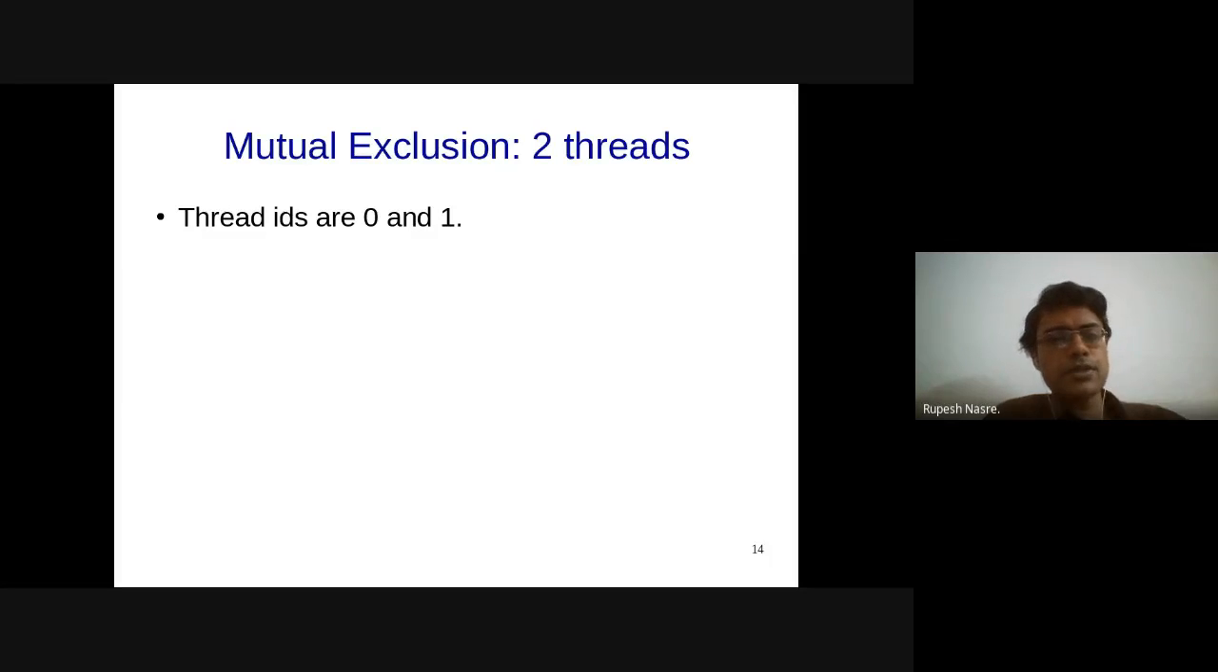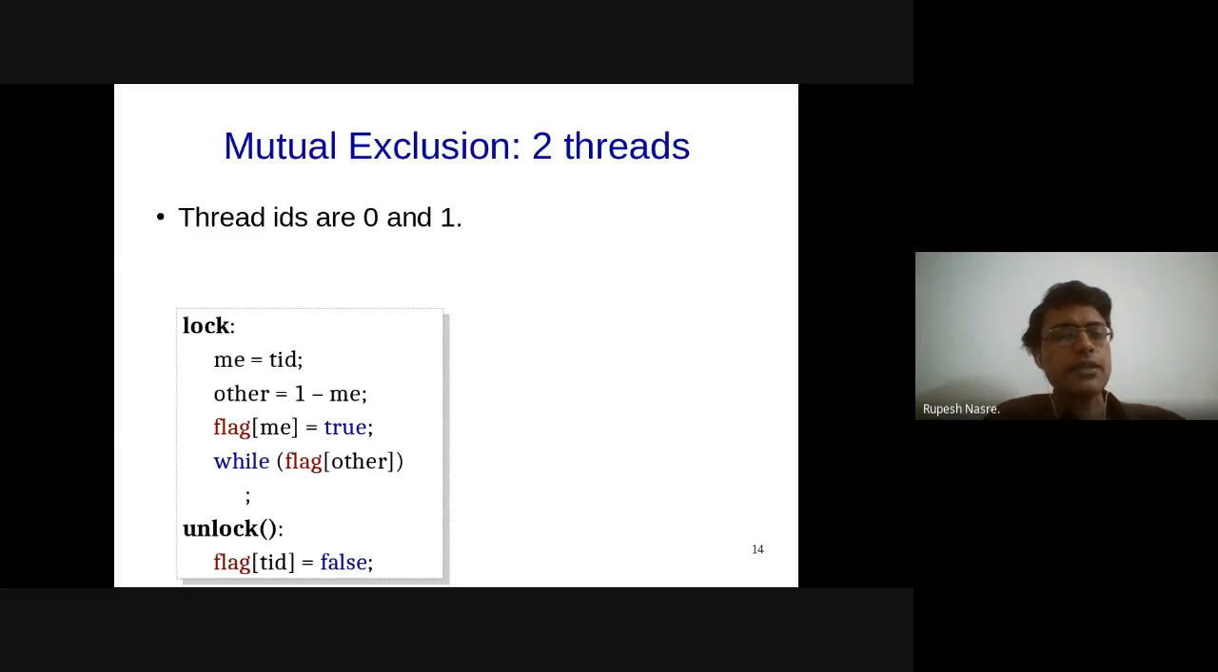It will help us later when we generalize it. And the way I'm going to write the code is something like this. So there is lock and unlock. These are the two processing. And like some of you mentioned, I need to use a flag for both of these. So each thread is going to find out its thread ID, which could be 0 or 1, and that is me, that is local variable me. And I'm going to decide the other variable, that is the other thread is going to be 1 minus me.